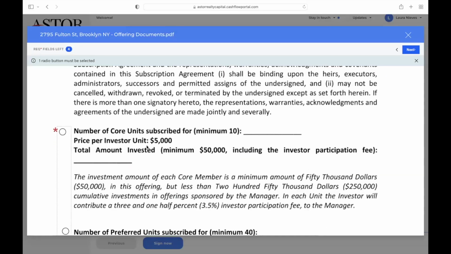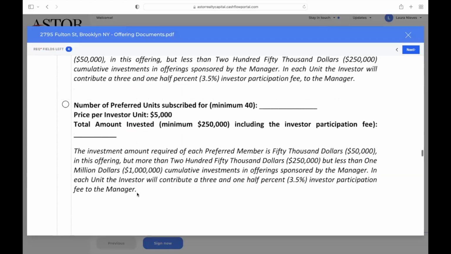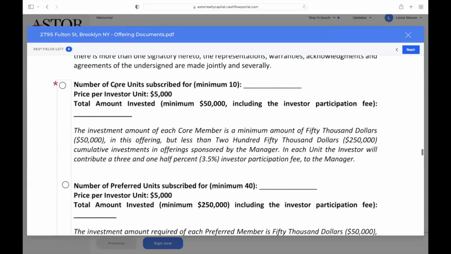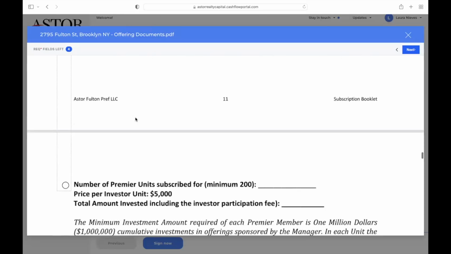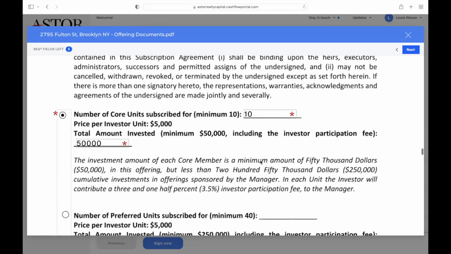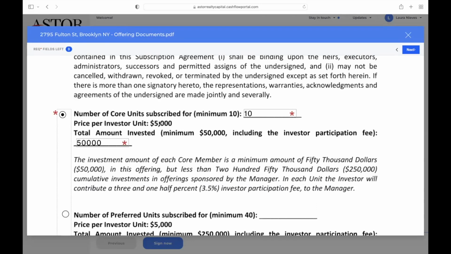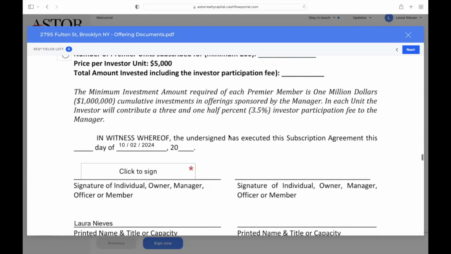Again, this is referring back to those classes. It does here require that you complete if you're participating in core, preferred, or premier. Again, this information is provided to you in the initial email that got you here in the first place. In this case, I'm doing a $50,000 investment, meaning that I have 10 units. The units are $5,000 per unit. So now that I've completed that, we'll click next.